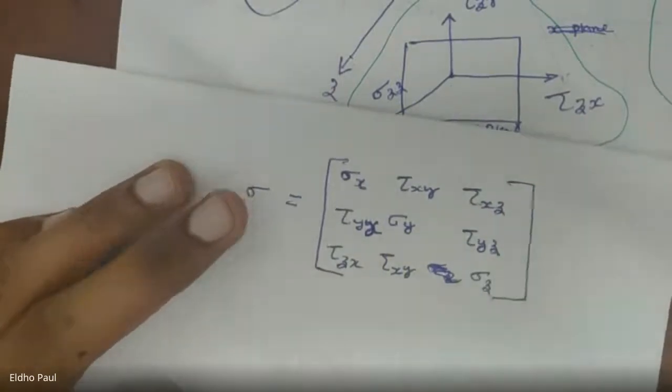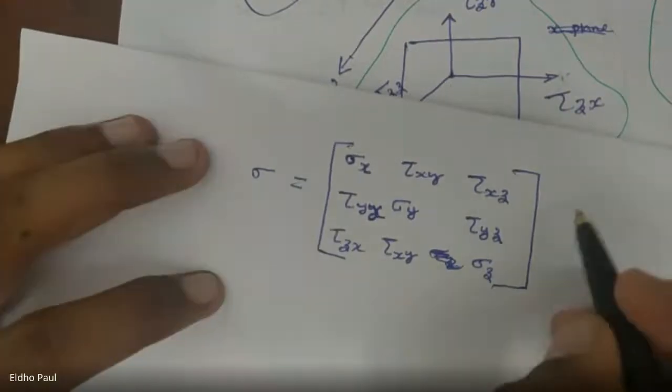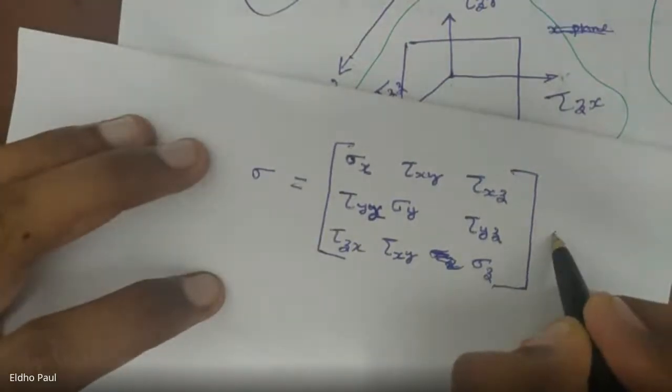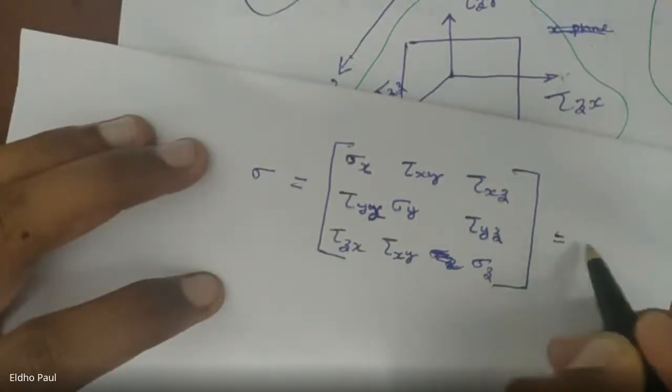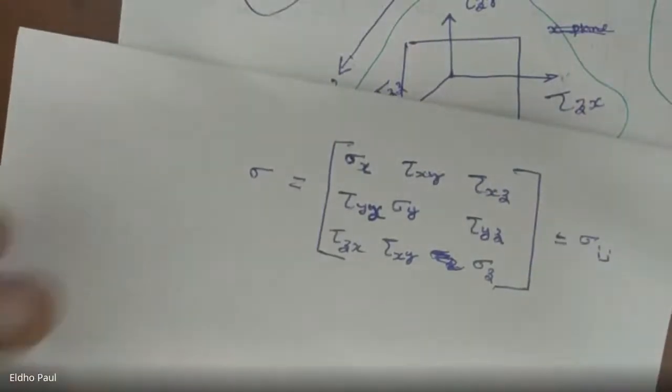So we write these 9 components of stress in a matrix form, and we can say this is equal to sigma ij. So in a Cartesian coordinate system, we can write the 9 components of stress in a matrix form.